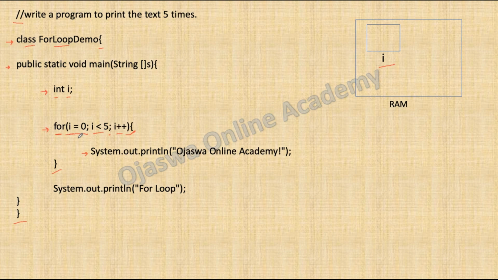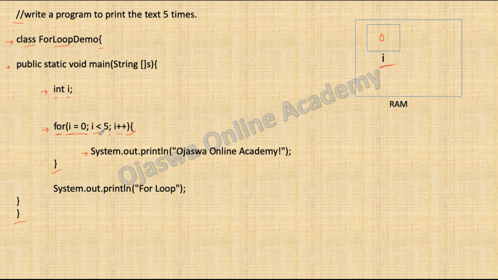Here I have initialized it to 0. When the interpreter reads i equal to 0, value 0 will be stored in the memory allocated for variable i. So this is the memory allocated for variable i, and value 0 will be stored inside it.